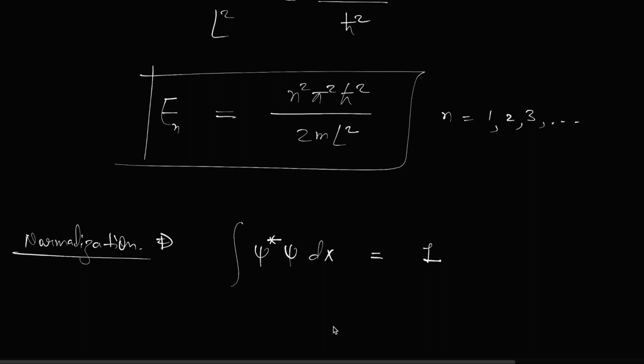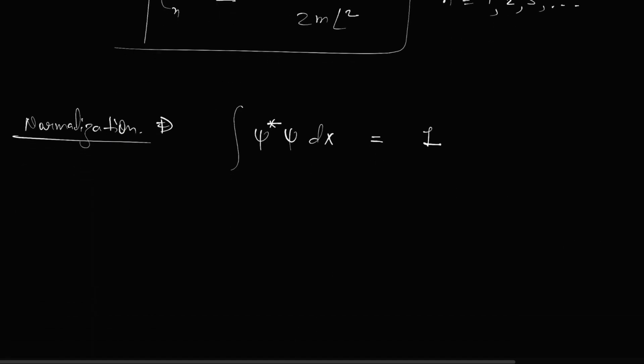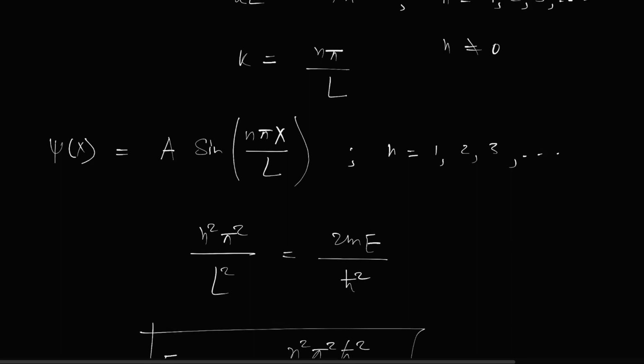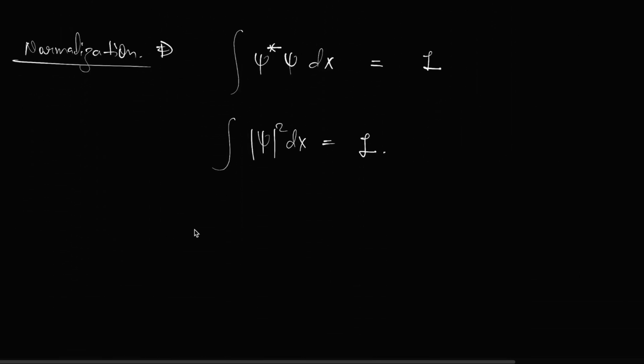In the whole space, then only the wave function will be acceptable. Or you can write it like this: psi mod square dx is also equal to 1. That is the normalization condition. So we will apply this normalization condition on this also. So it will be A square sine square of pi x by L dx.